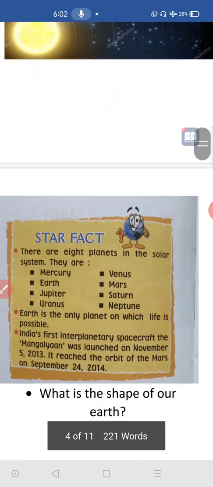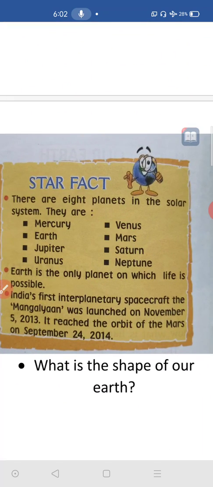Here, they have given in your textbooks that there are 8 planets in the solar system. They are Mercury, Venus, Earth, Mars, Jupiter, Saturn, Uranus, Neptune. These are the 8 planets we have.